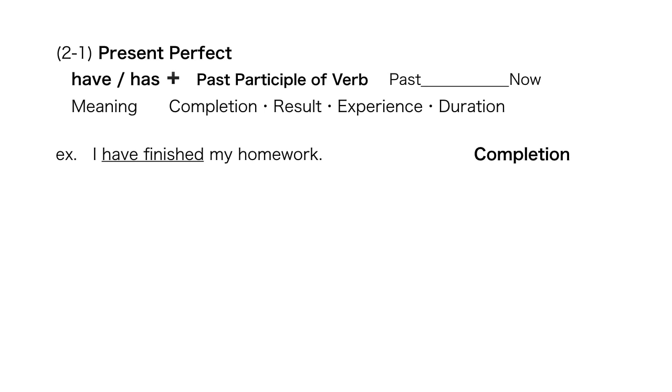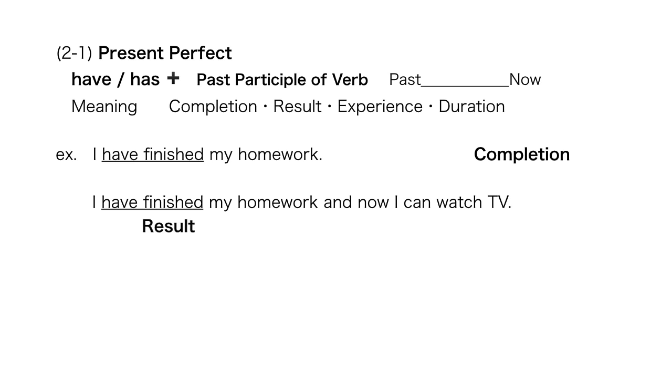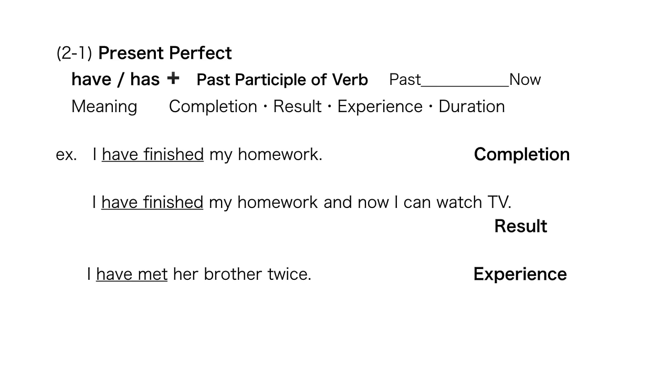Example: I have finished my homework. Completion, at last. I have finished my homework and now I can watch TV. It's after the completion. I have finished my homework now, and that's the reason why now I can watch TV. Wow, that's the result. So completion and result are very close. After completion, result comes.